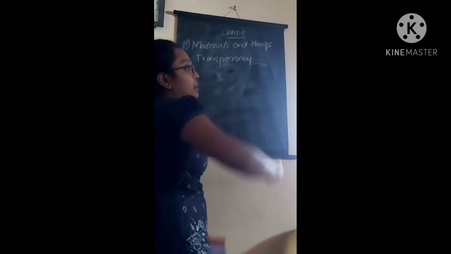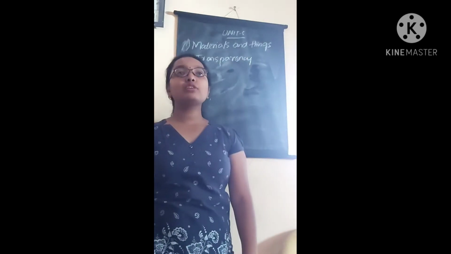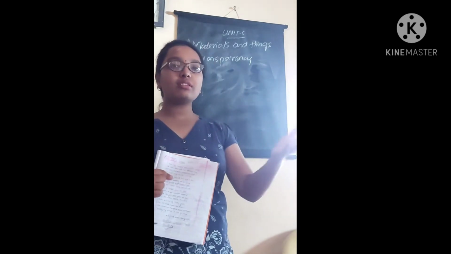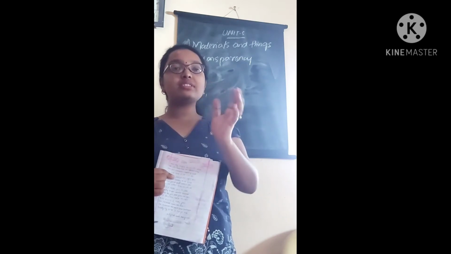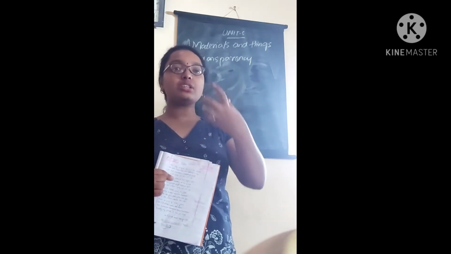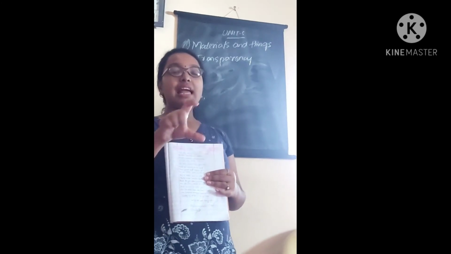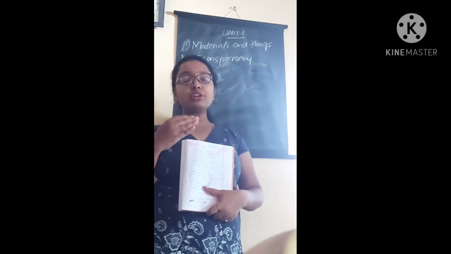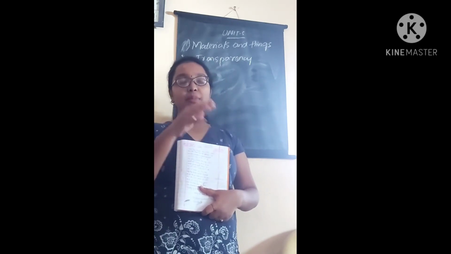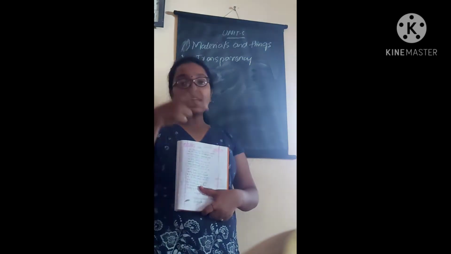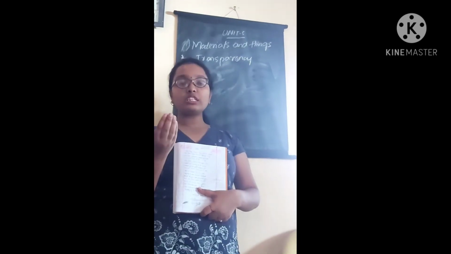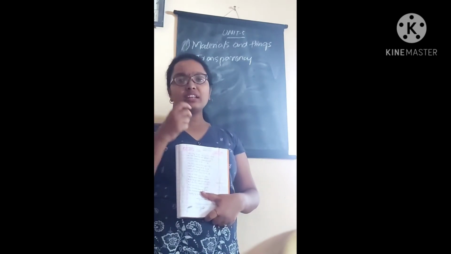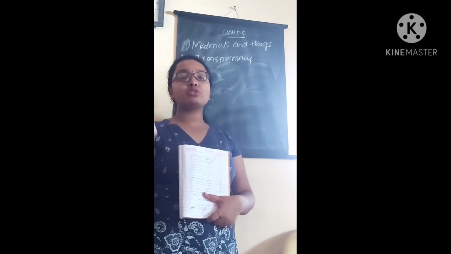Transparency is one of the properties of materials. So what is meant by transparency? Generally, in general stores or sweet shops, the sweets, biscuits, chocolates and all delicious items are put in glass jars. Why? Because we are able to see the material present inside the jar directly through our eyes. So we can see what is present inside the glass jar, and that is why, for proper identification, they store items in glass jars.